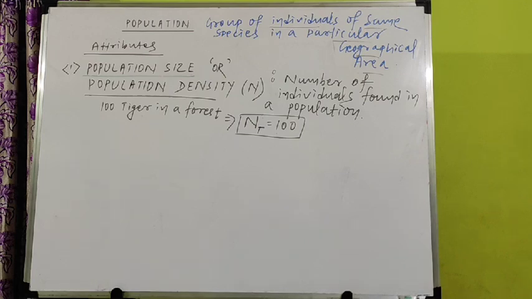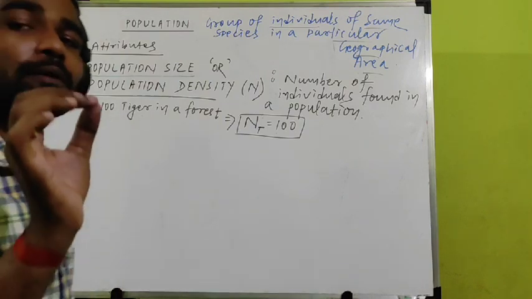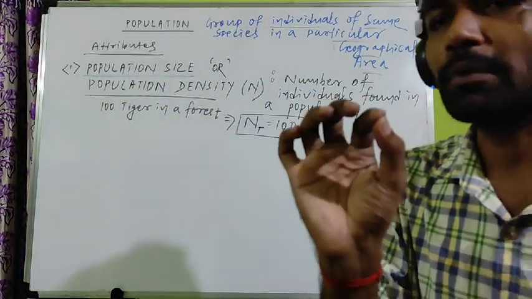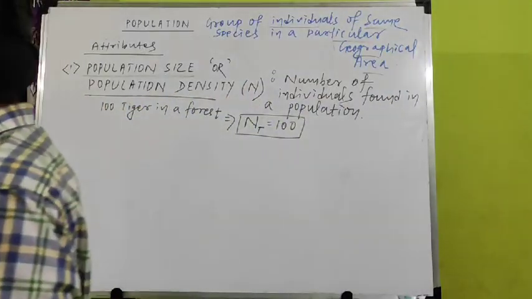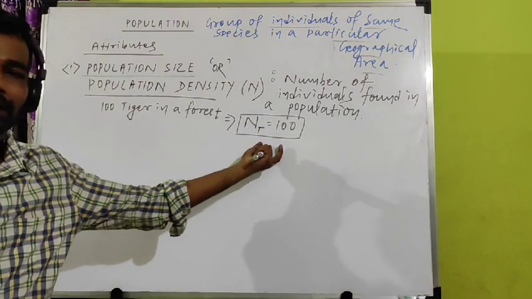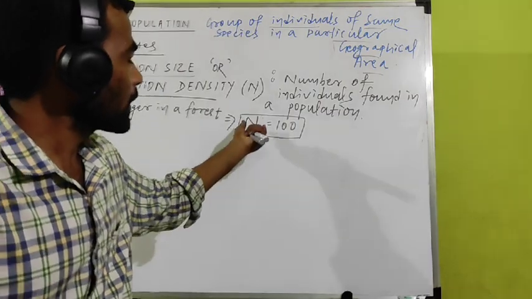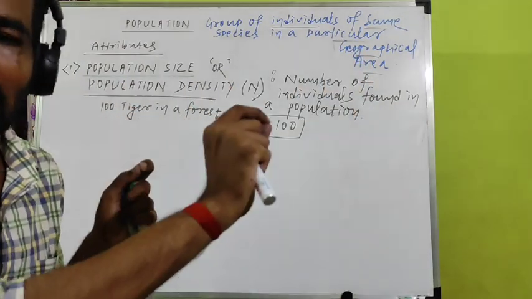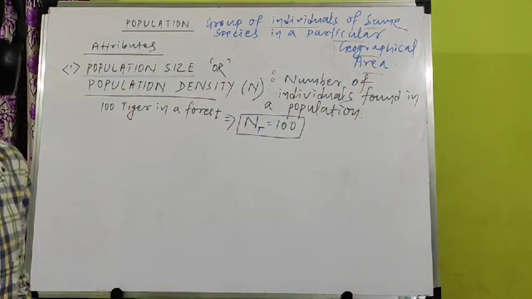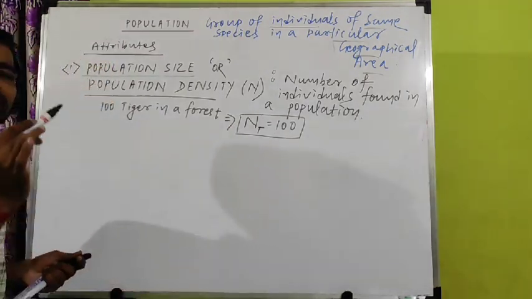So students, what do you find? You will find there is a change in the number in the next week or next year. Because of what? Because of reproduction. Already I had told you. Because reproduction continues in a species, and sometimes there is death also. So that's why this 100 will not remain the same. The NT, number of tigers, will not remain 100 throughout their life. It will change with time. So that's why this population density or N changes with time.